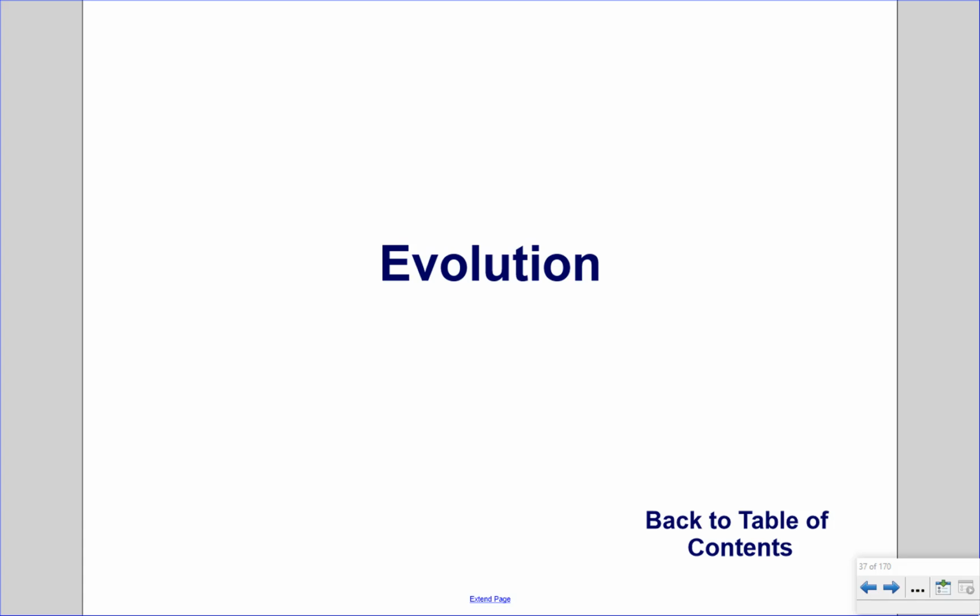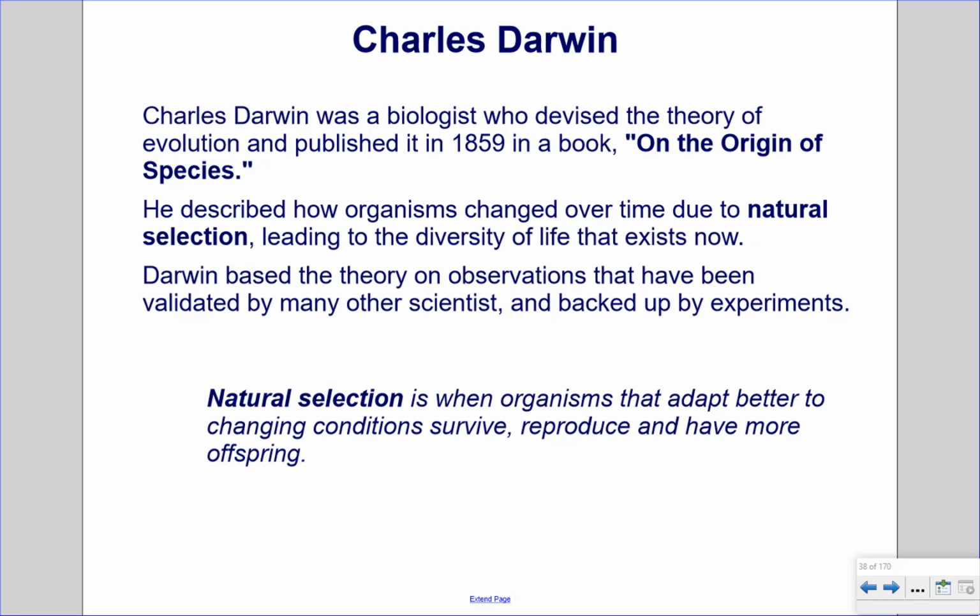Evolution. Charles Darwin. Charles Darwin was a biologist who devised the theory of evolution and published it in 1859 in a book on the origin of species. He described how organisms changed over time due to natural selection, leading to the diversity of life that exists now. Darwin based the theory on observations that have been validated by many other scientists and backed up by experiments. Natural selection is when organisms that adapt better to changing conditions survive, reproduce, and have more offspring.